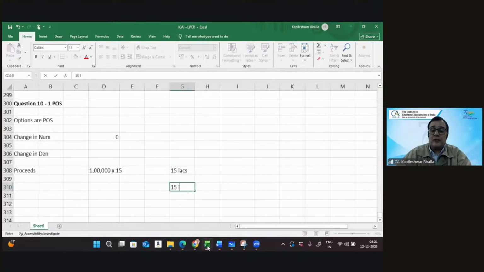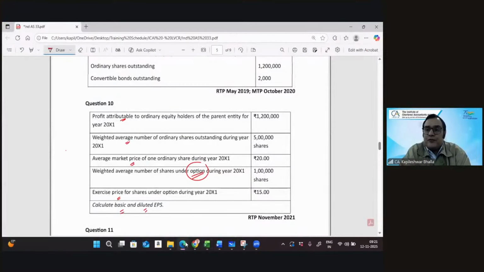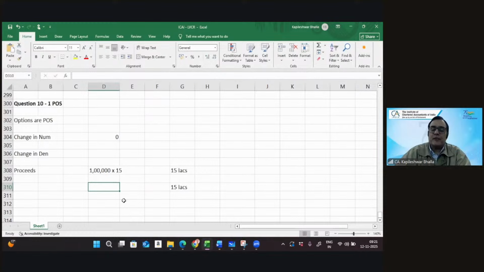This will undoubtedly remain 15 lakhs. Now tell me, if I would not have done any favor, then can I say I would have given the options at a market price 20? So if we divide this by 20, it comes to 75,000. Trust me, exactly the same calculations we did in terms of rights issue.